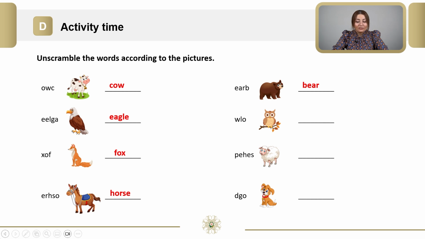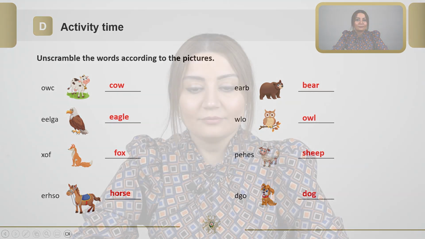And now we can see W, L, O. You are right, it's an owl. The next one is P, E, H, E, S. Yes, it's a sheep. The last one, D, G, O. It's a dog. Well done, dear students.